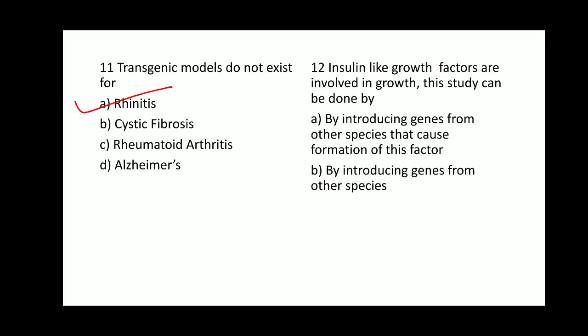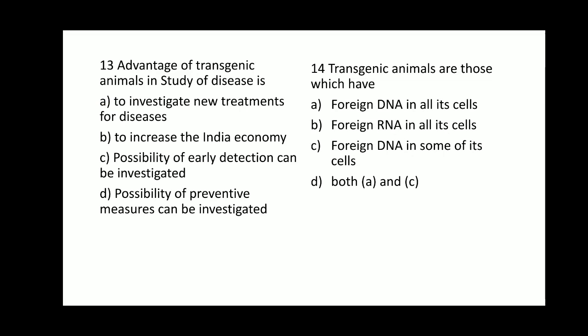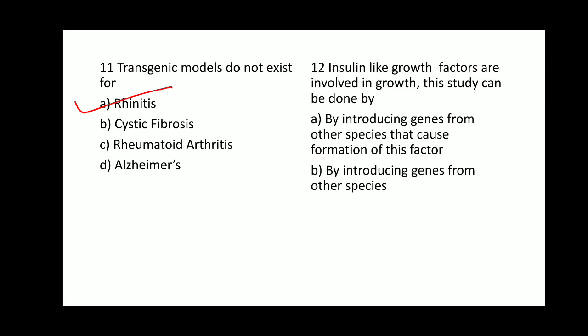This study can be done by option A, by introducing genes from other species that cause formation of this factor, option B, by introducing genes from other species that alter formation of this factor, option C, by studying genes from same transgenic animal which cause correct formation of this factor, and option D, by studying genes from other species which causes correction in growth pathway.